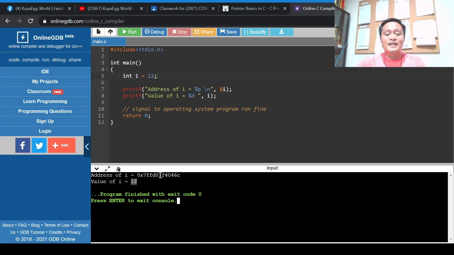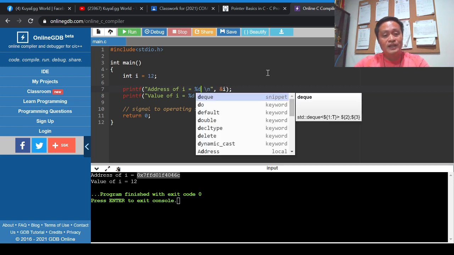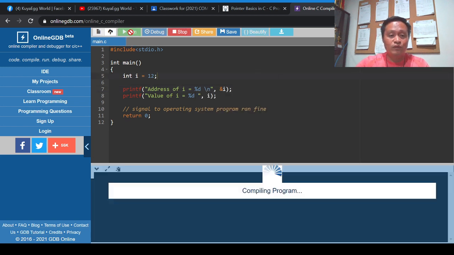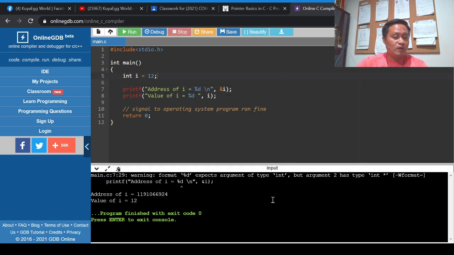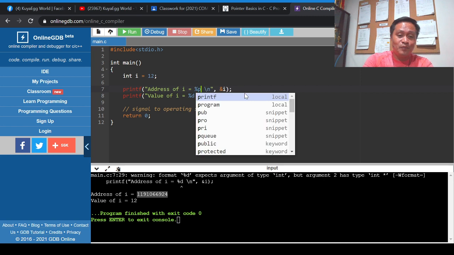Now, what makes us display this address? It's because of the address operator. And if we change this to %d, when we execute the program, it will display an error, but still it displays the value. But C programmers suggest that instead of using this, you can use either %u or %p.